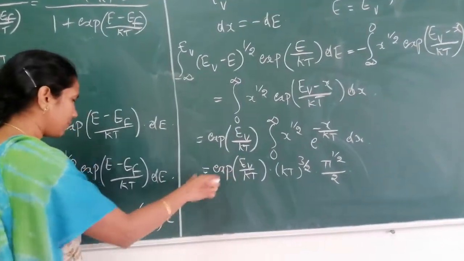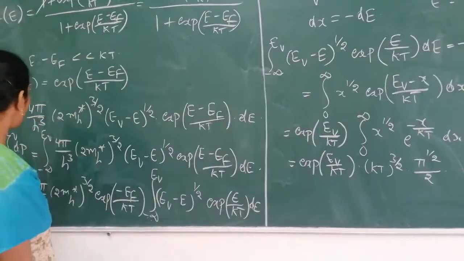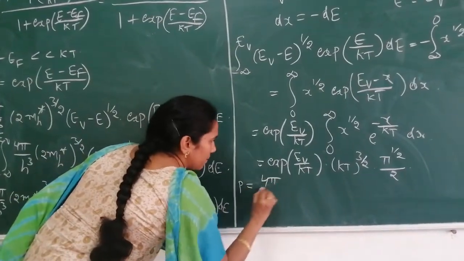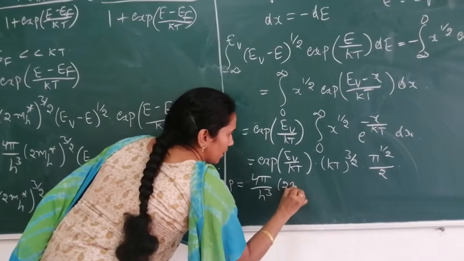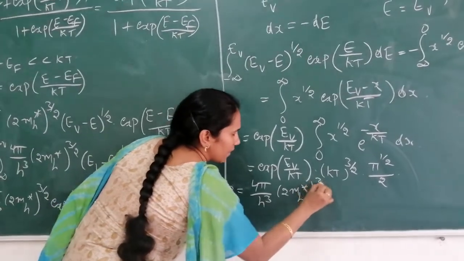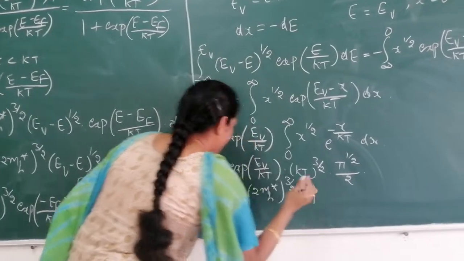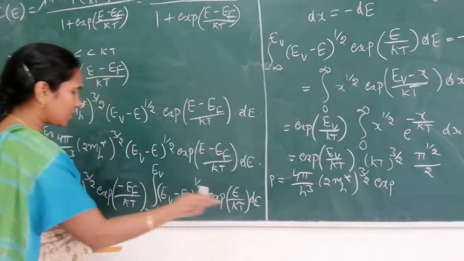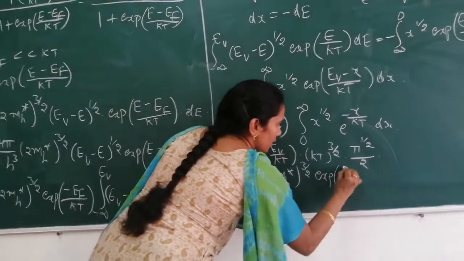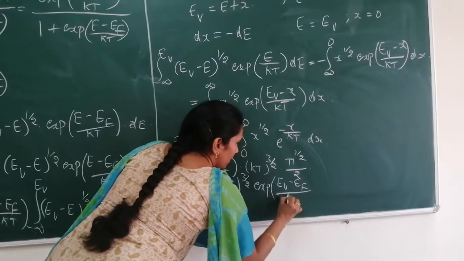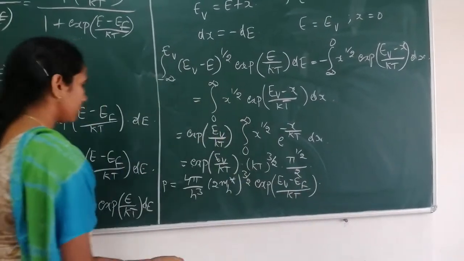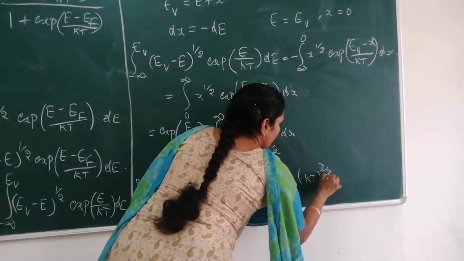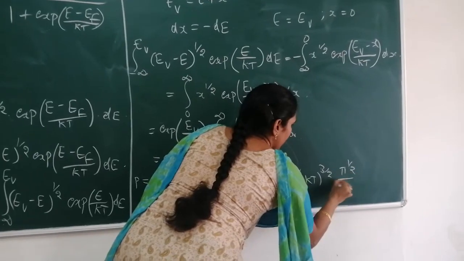Now substitute this value so that the expression for the number of holes p is equal to 4π/h³ (2 mh*)^(3/2) times exponential of, here we have −EF/kT and here we have EV/kT. These two together I am writing as exponential of (EV − EF)/kT, into the integral's value, (kT)^(3/2) π^(1/2) divided by 2.